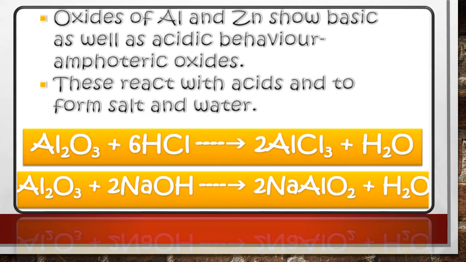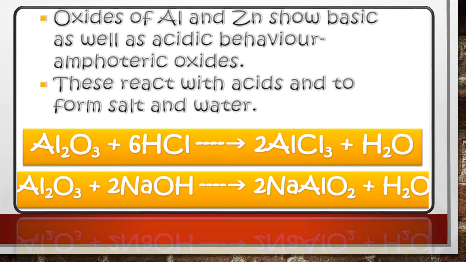Oxides of aluminium and zinc show both acidic as well as basic behavior. Hence, these oxides are amphoteric in nature. So you can see the reactions given over here. Aluminium oxide reacting with HCl produces salt and water, whereas aluminium oxide reacts with a base named sodium hydroxide and produces salt and water.